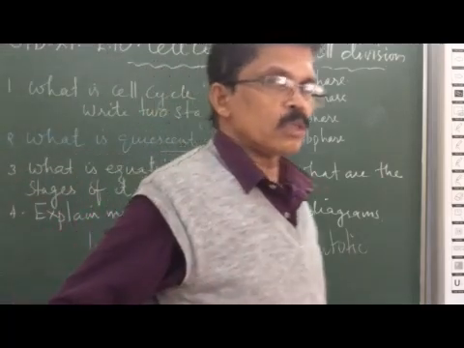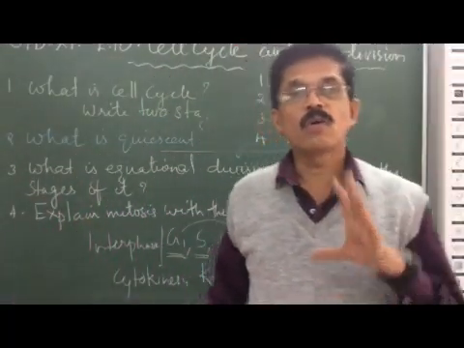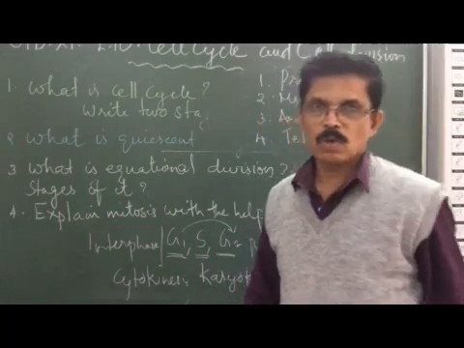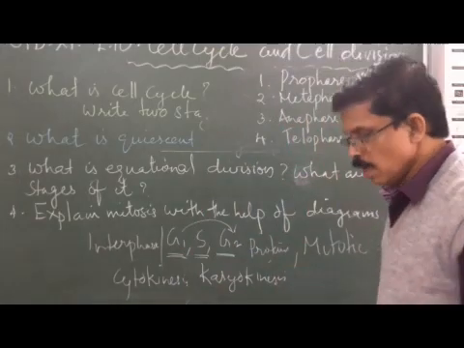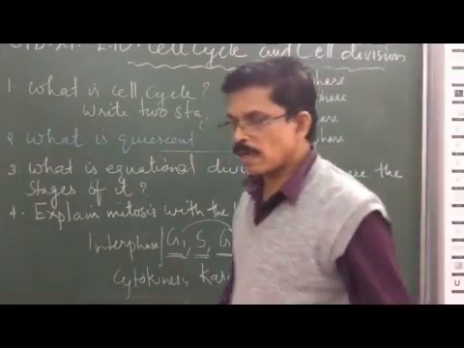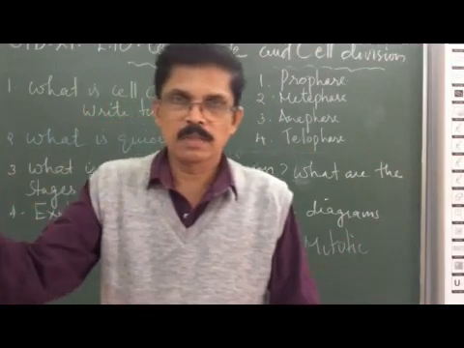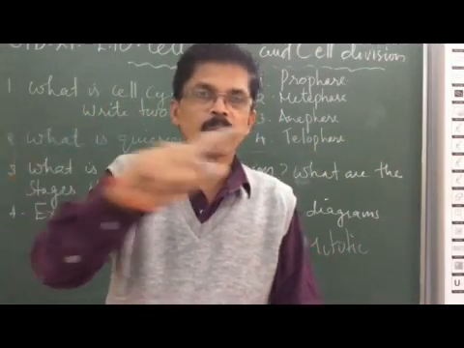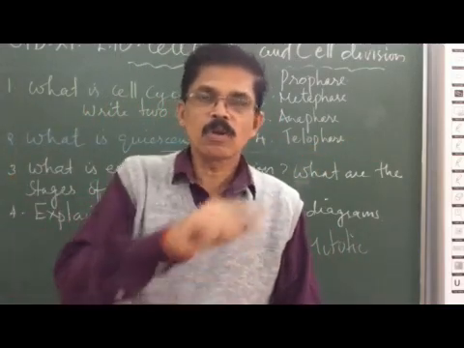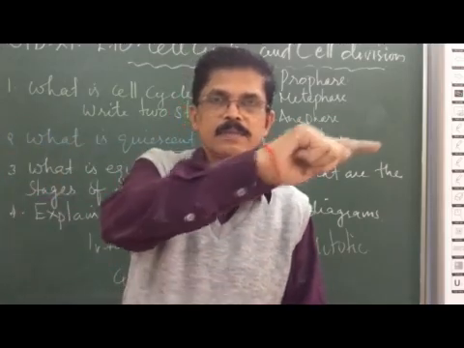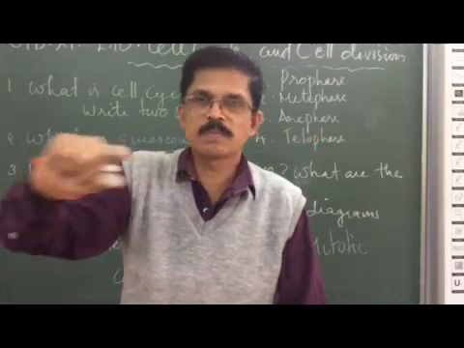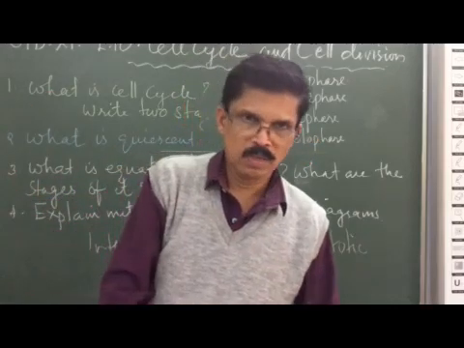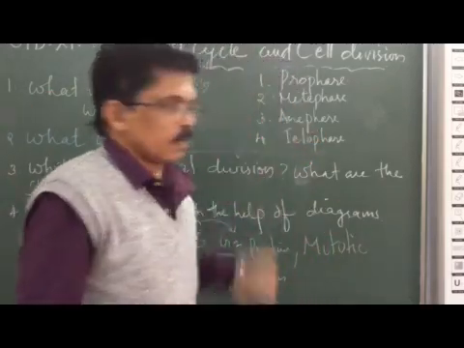Such discrete units, we call chromosomes. So the chromosomes are completely formed in metaphase. The compact chromosomes are arranged at the equator of the cell, the equatorial plane. That is called the metaphase plate. That's all in metaphase.